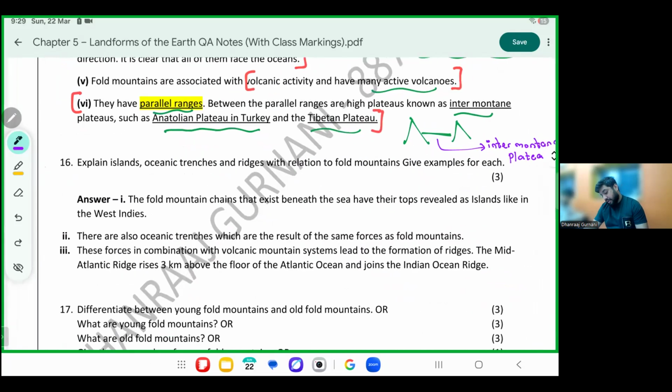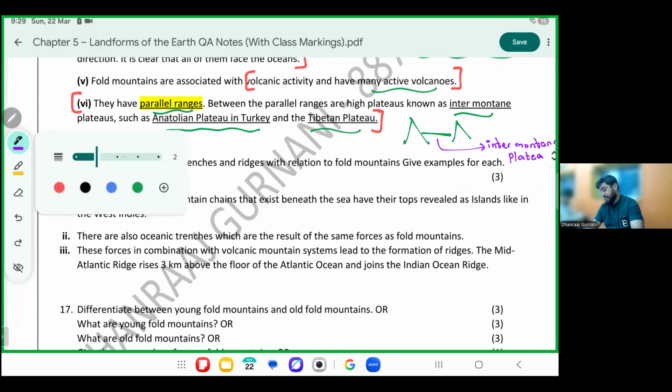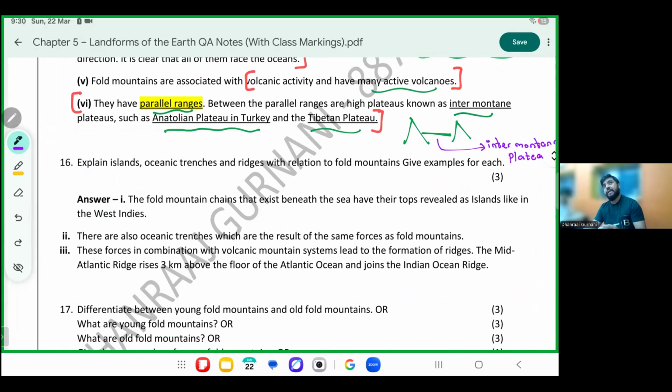This is one of your answers which came. Oh, sorry. Next page, we'll come back to that. No, here it is. Okay, this is one of your questions which you asked. The fold mountains, I'm reading it, that exist beneath the sea sometimes come so on top that they become like islands, like the entire West Indies are like old mountain islands. I hope you know West Indies. West Indies play cricket, so some islands are flat also.